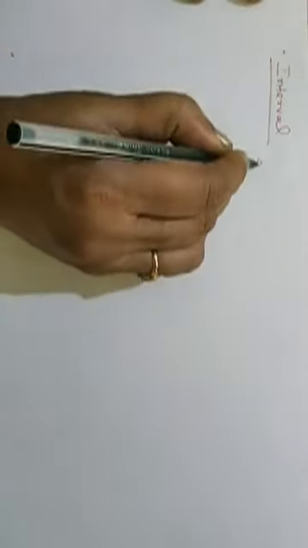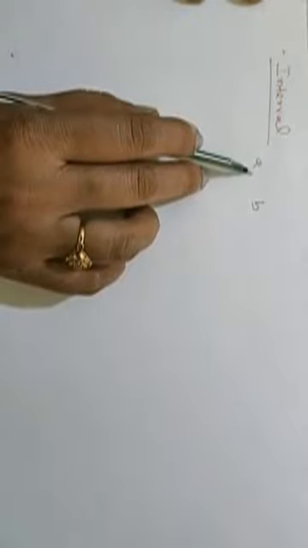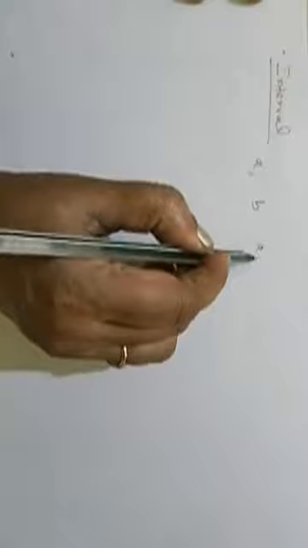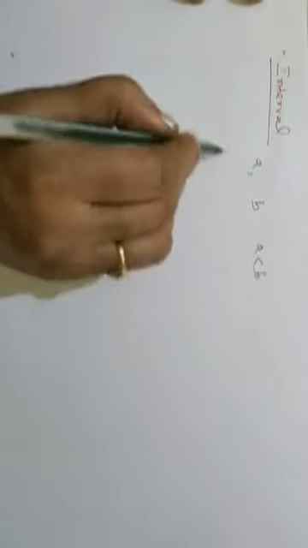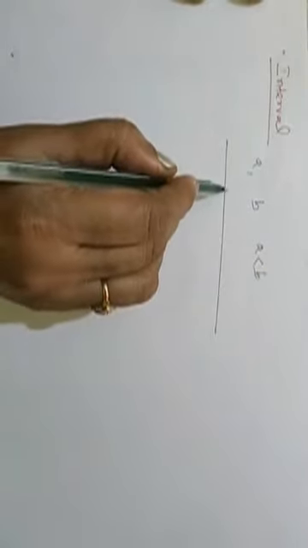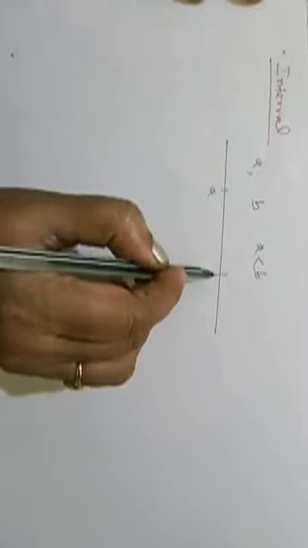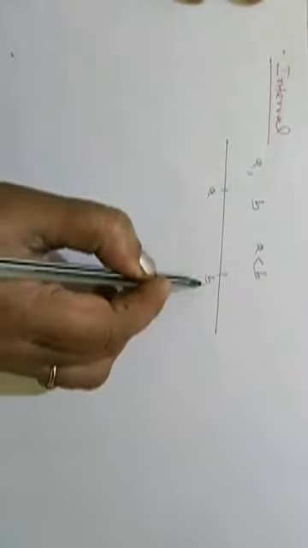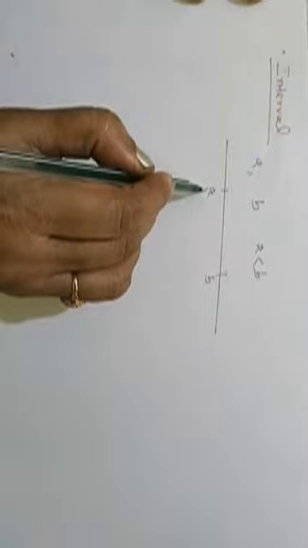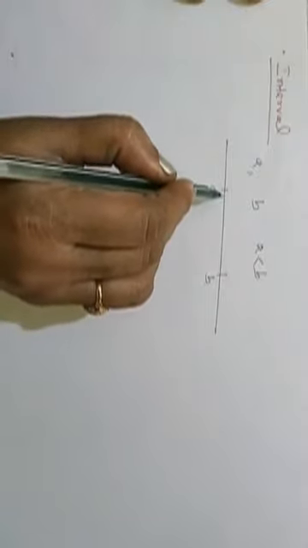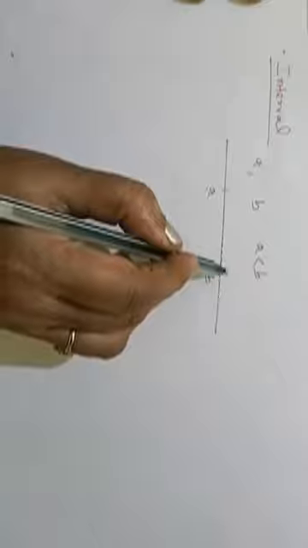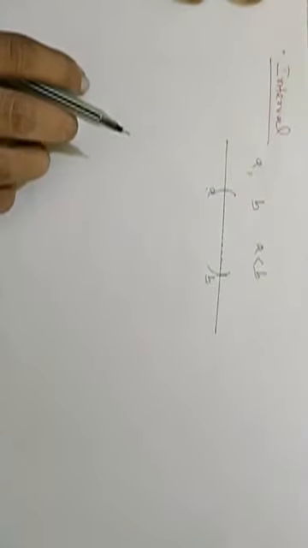What is an interval? Consider any two real numbers a and b. If we take the set of all real numbers between a and b, suppose a is less than b. In the real line we take two numbers a and b, because a is at the left of b, so a is less than b. Now all real numbers between a and b is known as an interval.